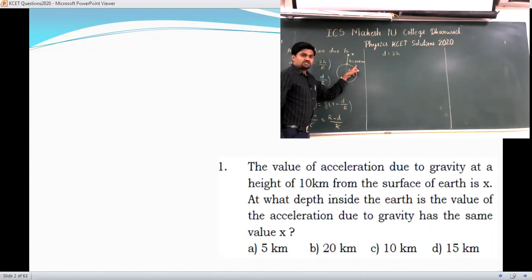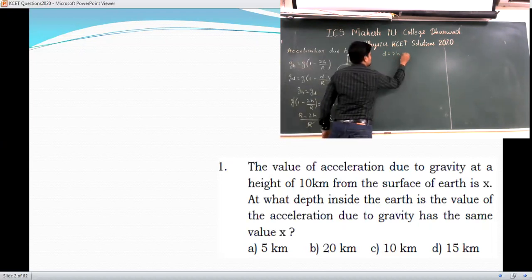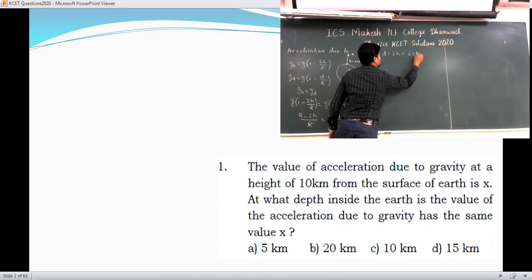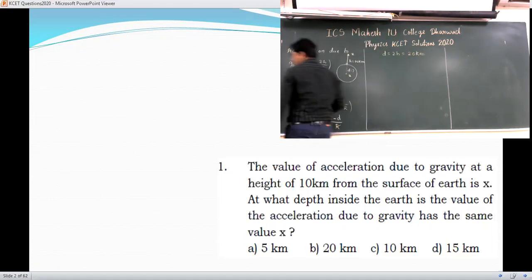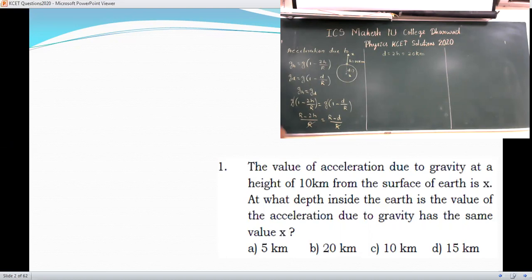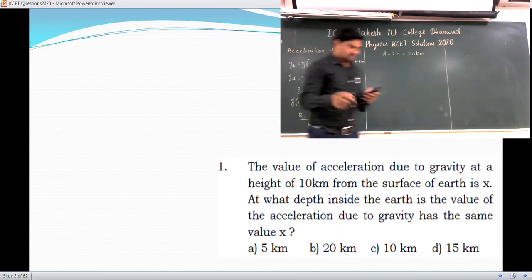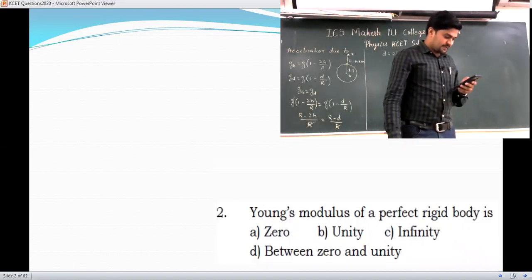Already the value of h they have given, so here d is equal to 20 kilometer. So this is your answer. In the question, you can choose option B there. That is your answer. We'll go to the next one.